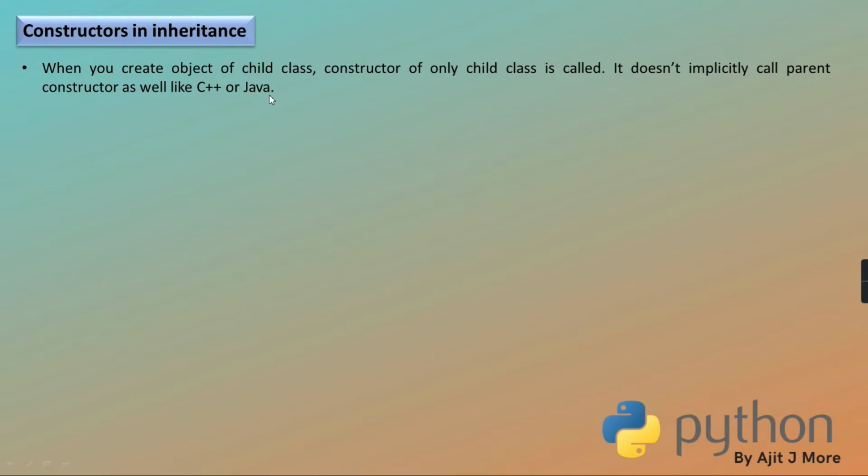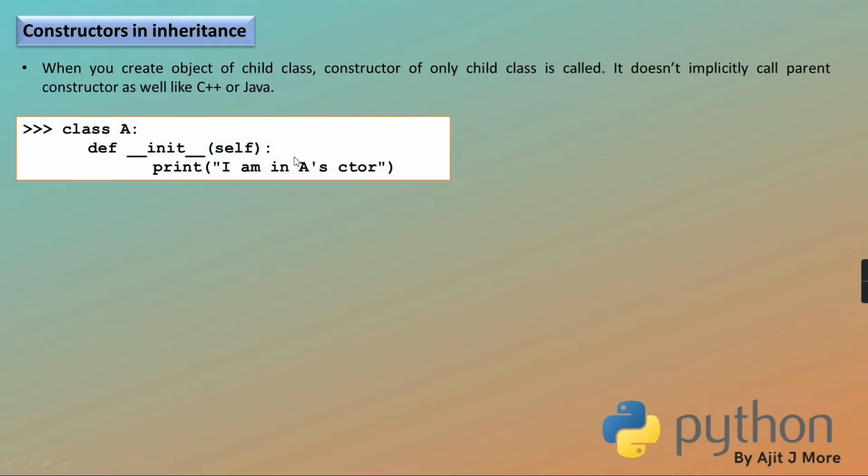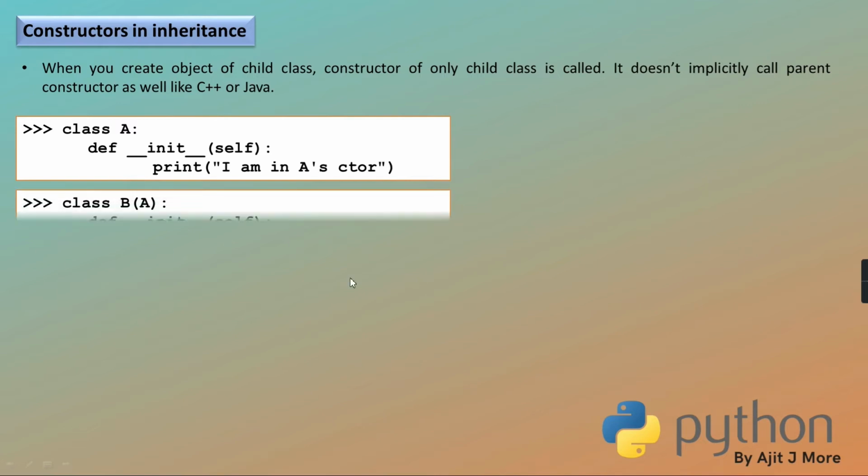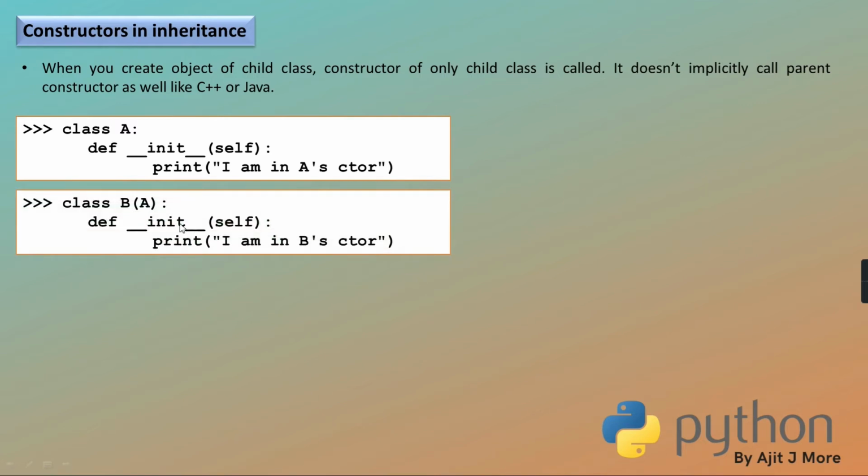Getting? Okay. So unlike in C++ or Java, where the child constructor implicitly calls the parent constructor, this never happens in Python. See here. Class A, this is the constructor of the parent class. Class B, which is derived from A, this is the constructor of the child class.